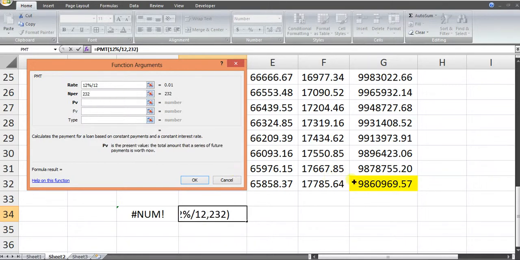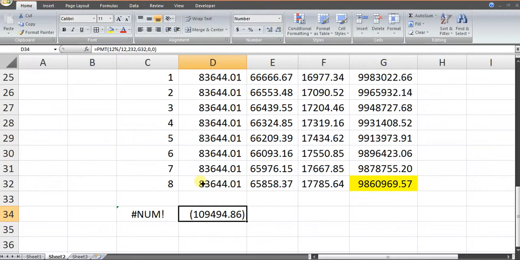PV is this. Future value is 0 and type is 0. 1,09,494. This is the EMI he needs to pay if he wants to pay the loan in the original term. Next, in the next installment.